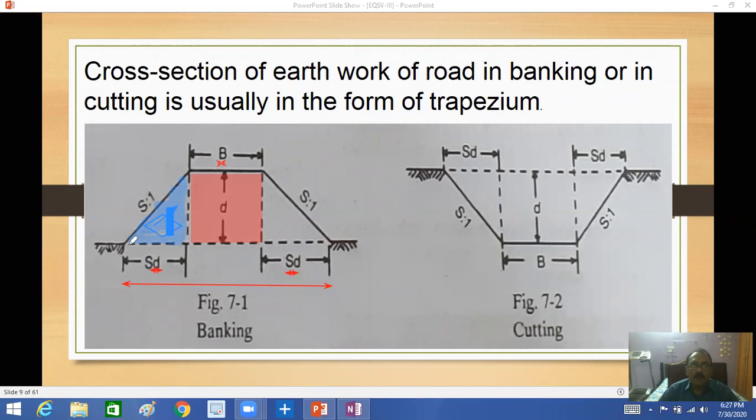So the area of a triangle is 1 by 2 into base into height. What is the base? Base is here SD. Height is D. So here 1 by 2 into SD into D. Similarly, here also you have to calculate in the same way, banking.